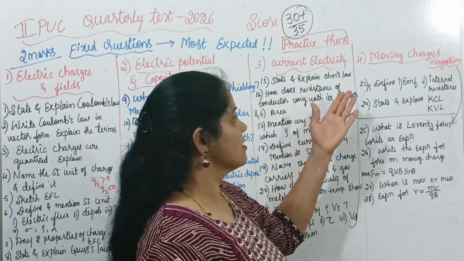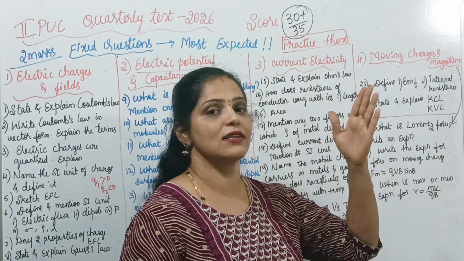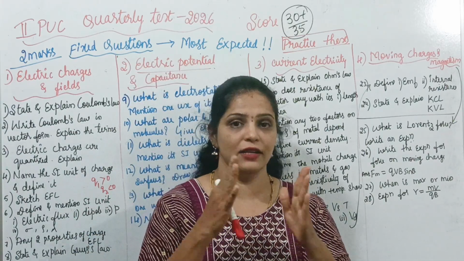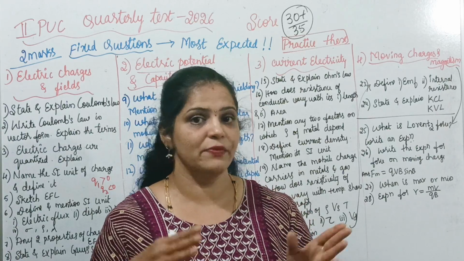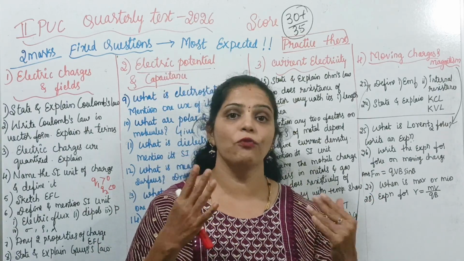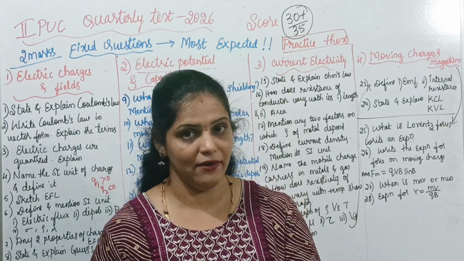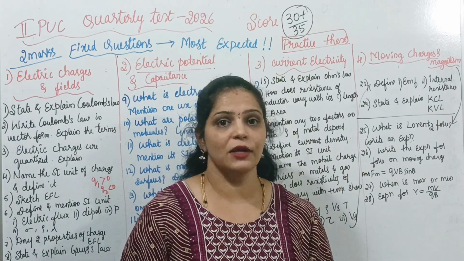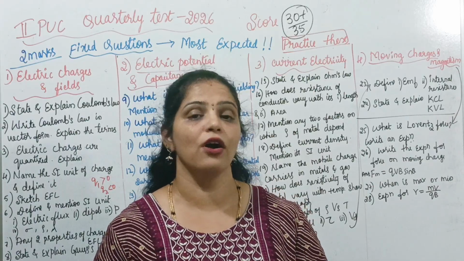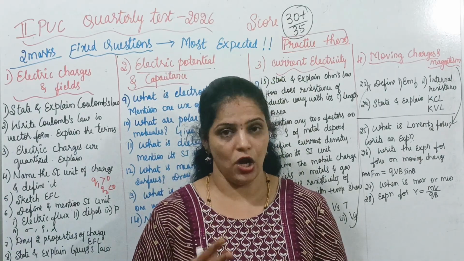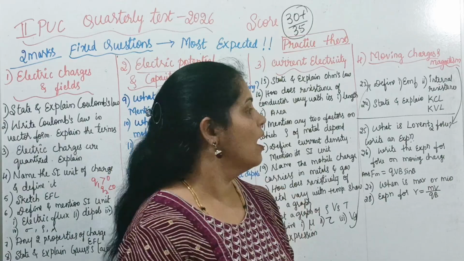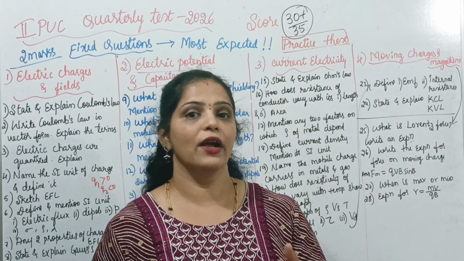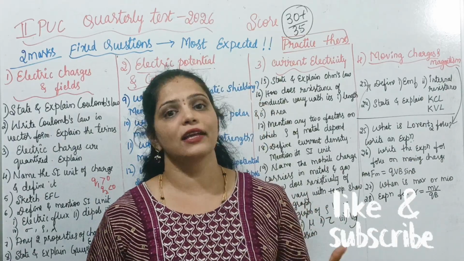Along with this, there is the definition of EMF, internal resistance, potential difference, terminal potential difference. Write any two differences between EMF and terminal PD, or why terminal PD is less than EMF. That type of question you can expect. And define electric power and mention the expression for it, or mention the expression for power loss and explain the terms used. State and explain Kirchhoff current law or voltage law, or Kirchhoff laws.